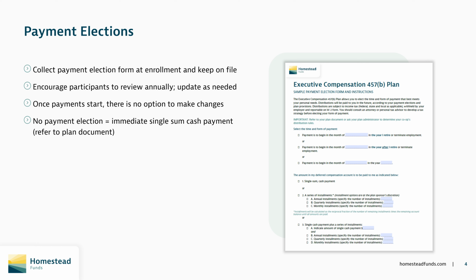One thing to note is that if a participant leaves one NRECA member co-op with a 457B plan offered through Homestead and joins another with a similar 457B plan, this may not count as a separation event. So be sure to check your plan document and contact us at the Deferred Compensation Program team if you have a participant who is separating but yet moving immediately to another co-op, and we can talk you through the options that you and your participant may have.